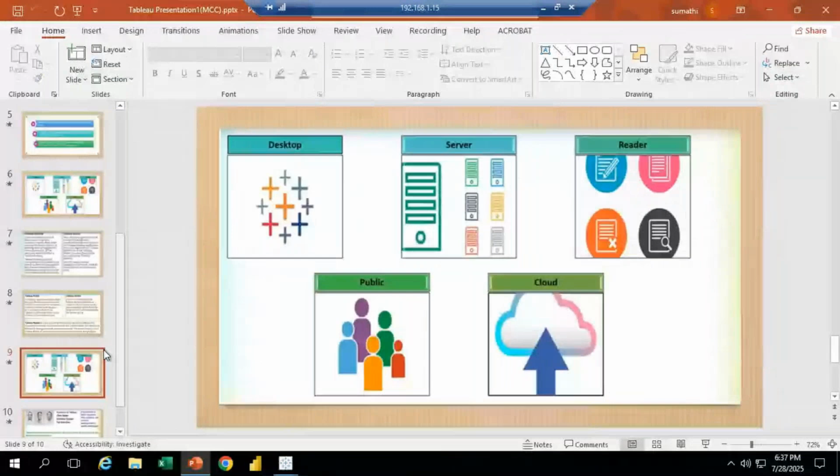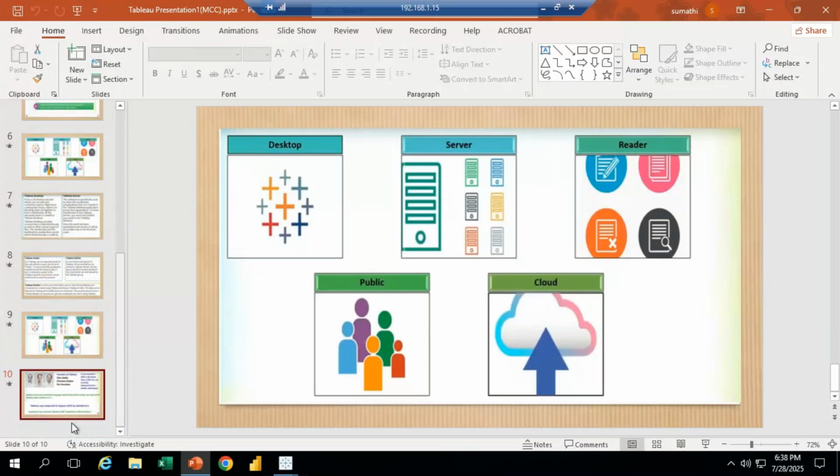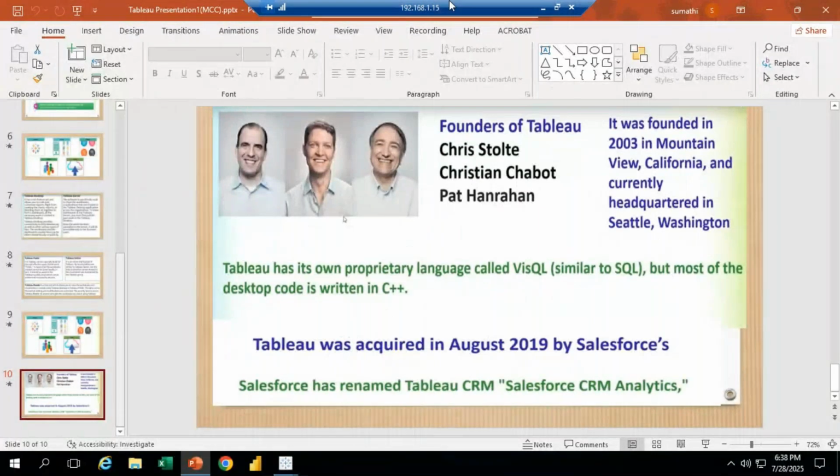Tableau is a data visualization company. It was introduced by three founders. Who are they? The founders of Tableau are Chris Stolte, Christian Chabot and Pat Hanrahan. It was founded in 2003 in California, and the headquarters is in Washington.